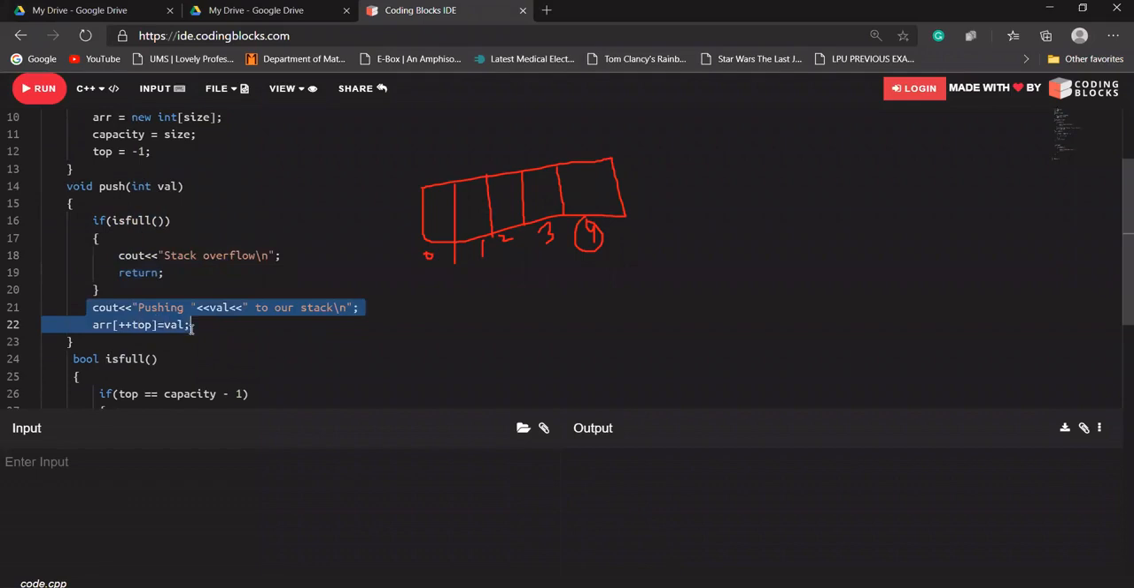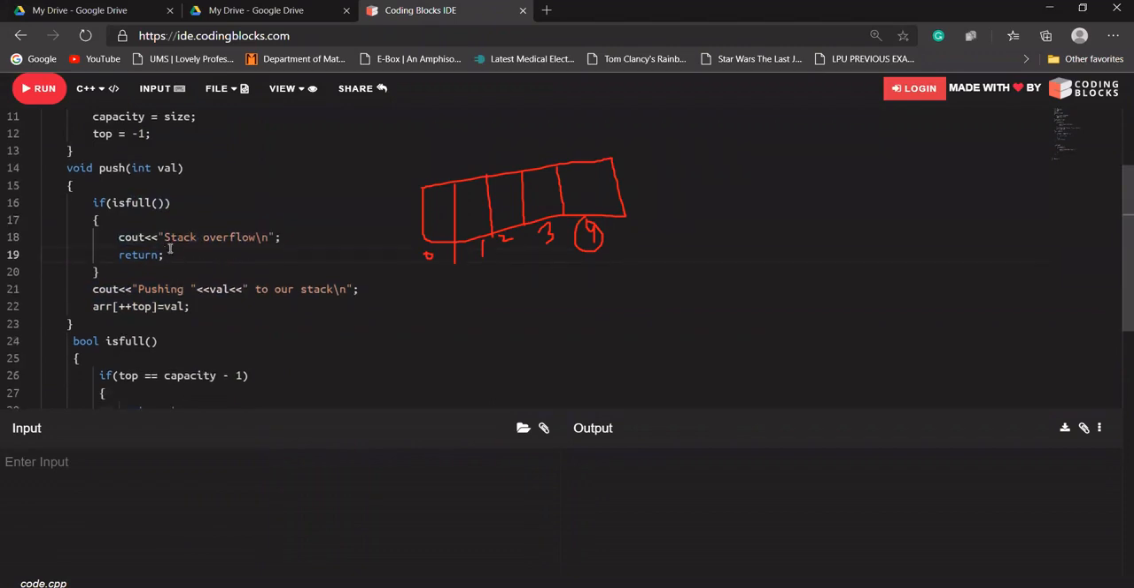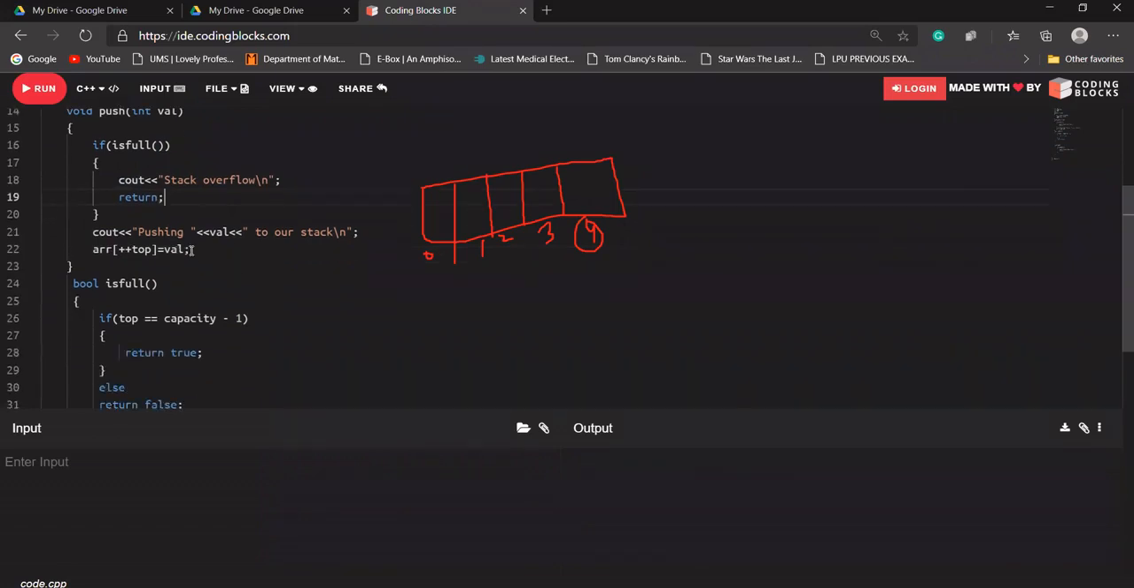This function will not come here. So if isFull returns true, this statement will be printed and this return statement will be called. Okay, and this function will end here. It will not execute line number 21 and 22.